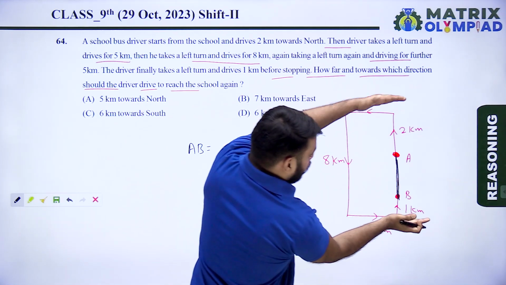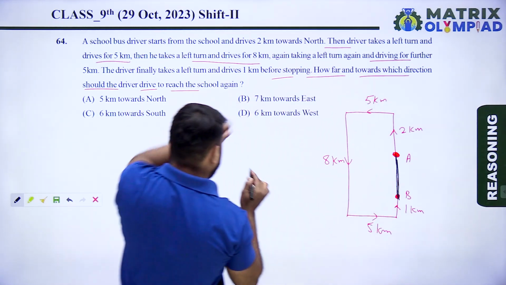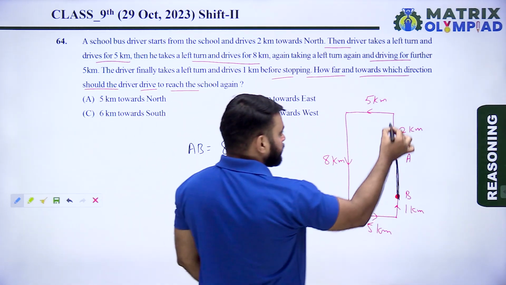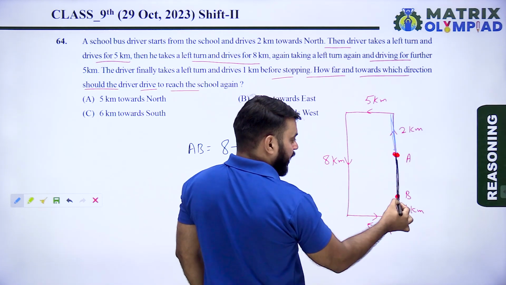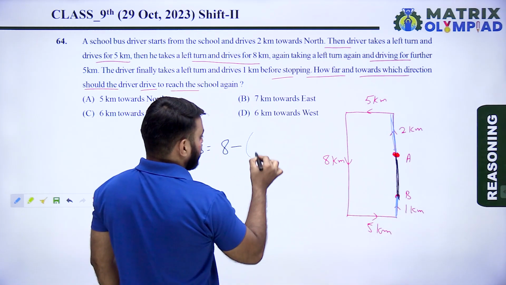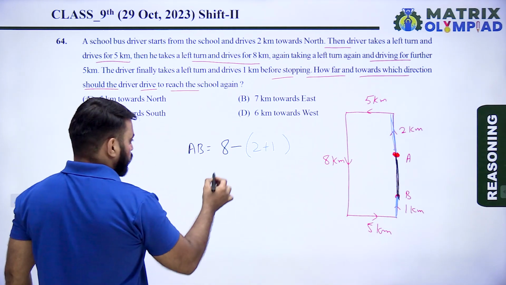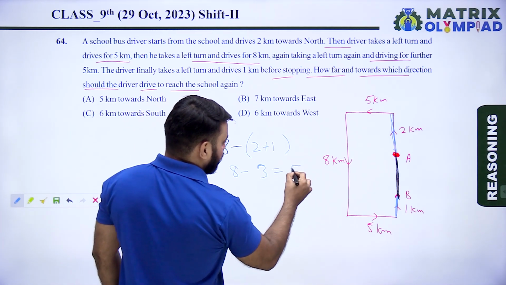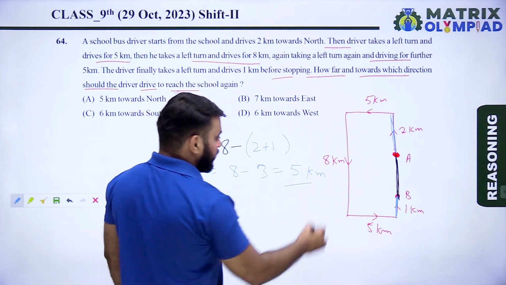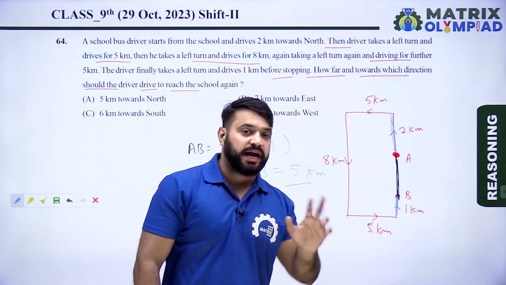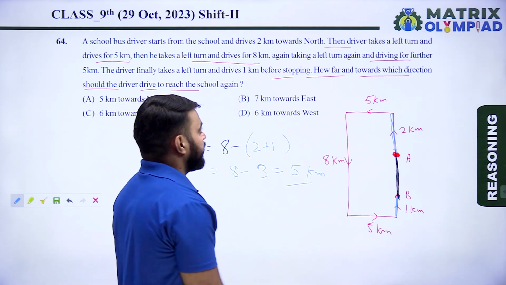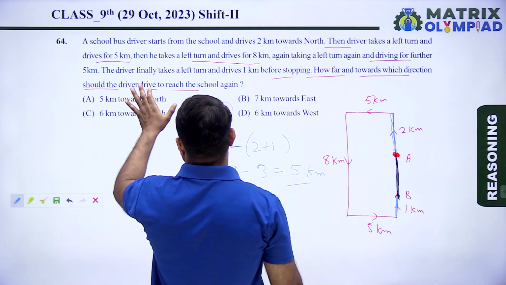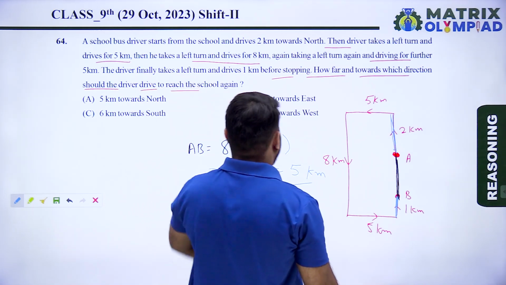So total is equal to 8 minus 2 plus 1. So here 8 minus 3, it means 5. So the distance between the starting point and the end point is 5 kilometer. Now find towards which direction the driver should drive to reach the school again.